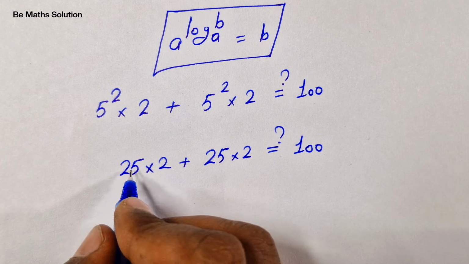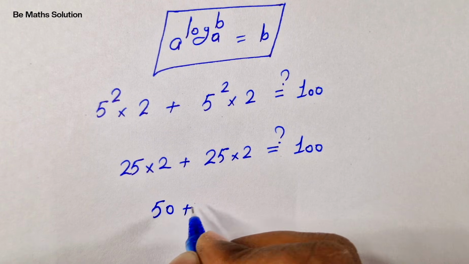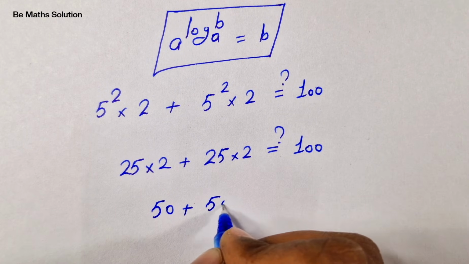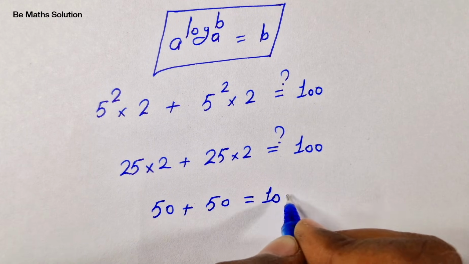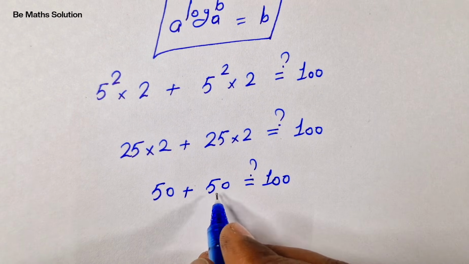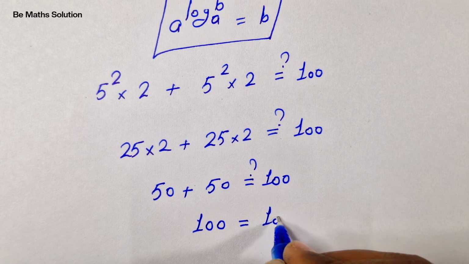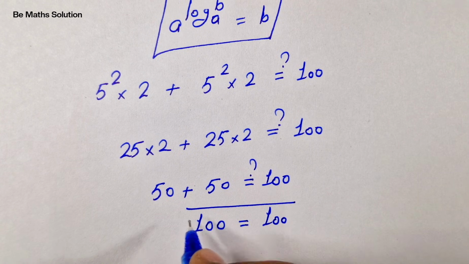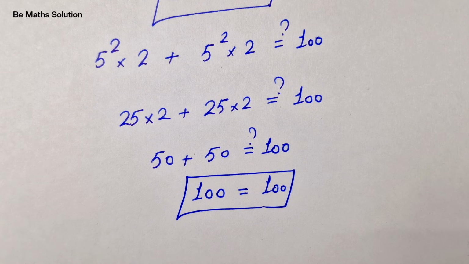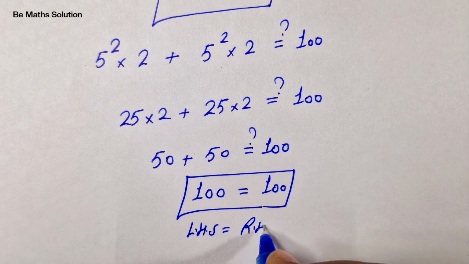So 25 times 2 is 50, plus 25 times 2 is 50, is equal to 100. So 50 plus 50 is 100, which is equal to 100. The left hand side is equal to the right hand side, LHS is equal to RHS.